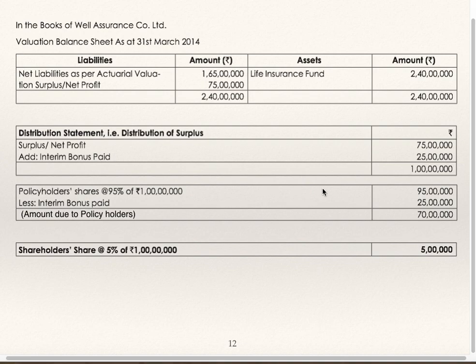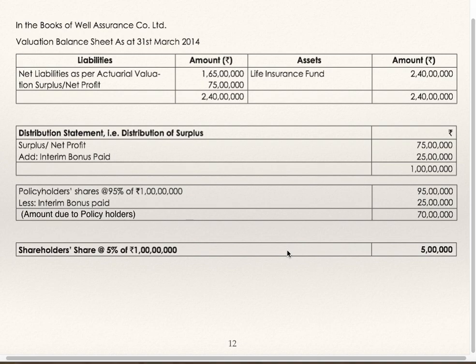Policyholders' share will be 95% of 1 crore, which is 95 lakhs. Interim bonus of 25 lakhs is already paid to them. So, amount due to policyholders is 70 lakhs. And out of this 1 crore, 5% will be given to shareholders or it is to be distributed as decided by central government.